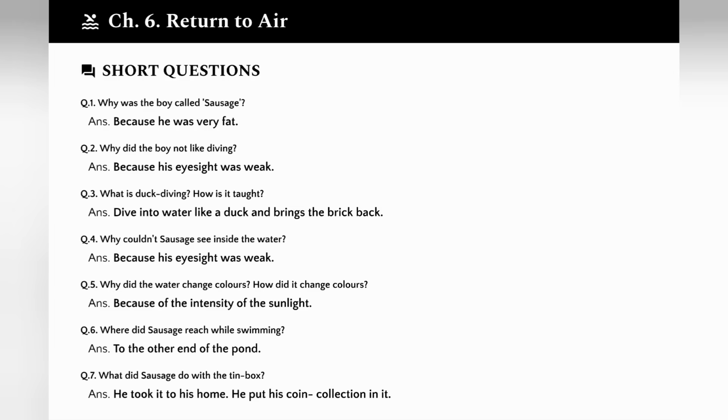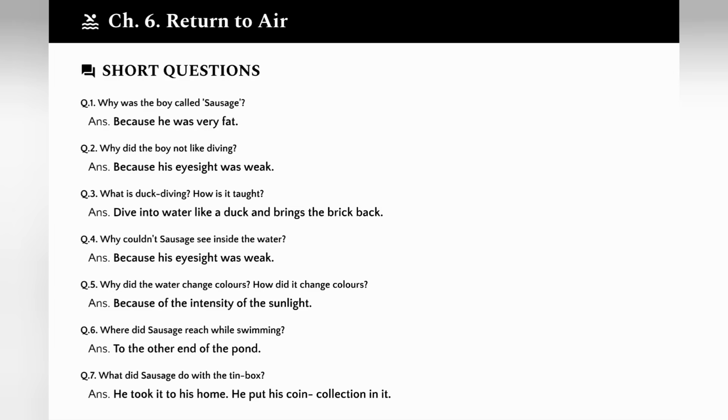Question 3. What is duck diving? How is it taught? Duck diving means diving into water like a duck and bringing the brick back. It's a swimming technique where you dive headfirst and surface quickly, similar to how ducks dive for food. Question 4. Why couldn't sausage see inside the water? Because his eyesight was weak. His vision problems made it difficult to see underwater.